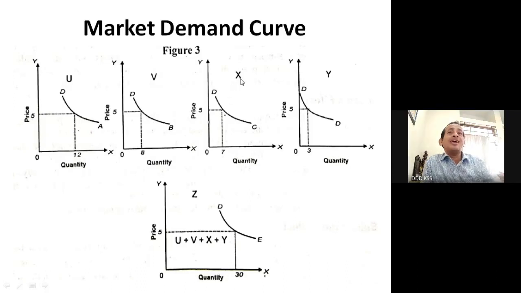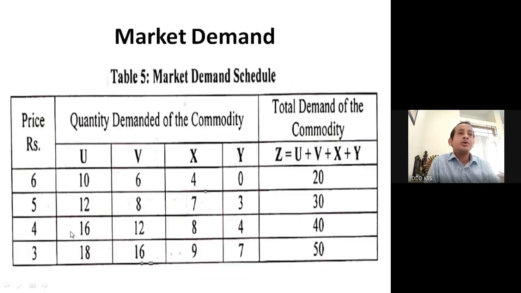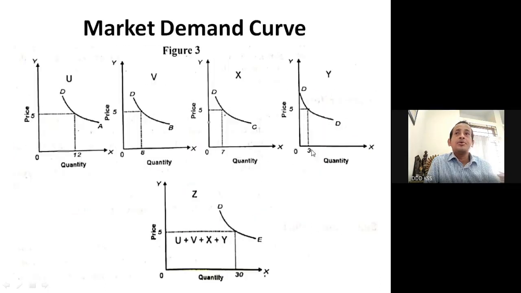Then for consumer X, at ₹5, quantity demanded was 7, so DC is the demand curve for consumer X. Then at ₹5 for consumer Y, it is not clear here, so that's why I have gone to the market demand schedule.